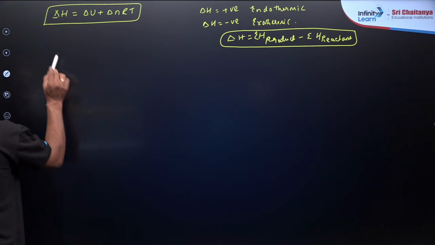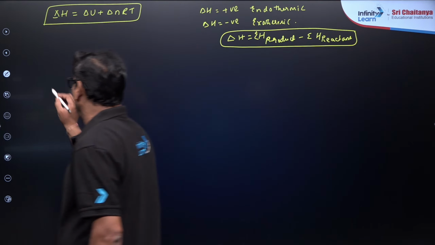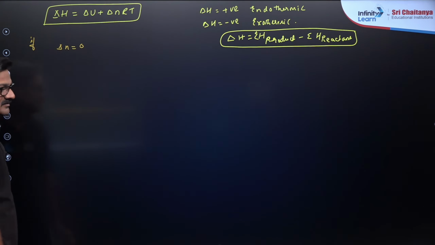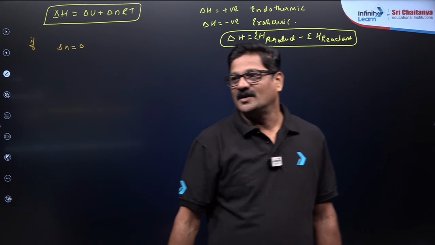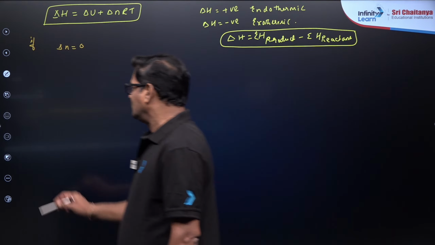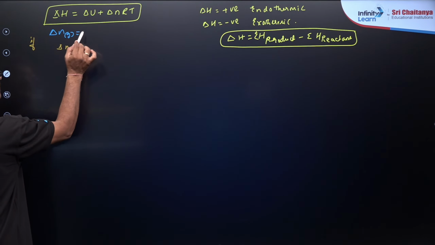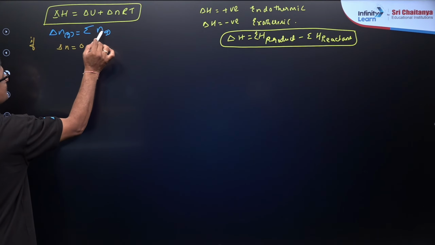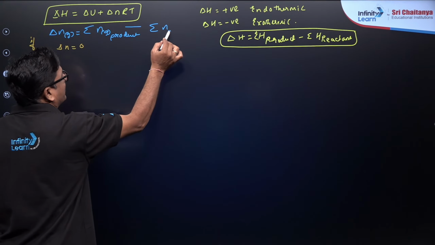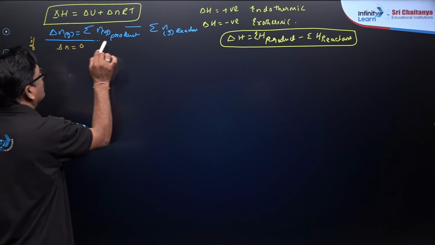और हमारे क्लास में आज चर्चा करने वाला है इन दोनों का अंतर क्या होगा. Let us see if delta n can be zero. What is delta n? मैं पहले ये बताना चाहता हूँ. Delta n is the sum of the number of gaseous products minus the sum of the number of gaseous reactants. Okay, this is the super awesome formula.